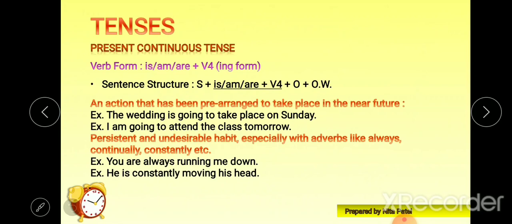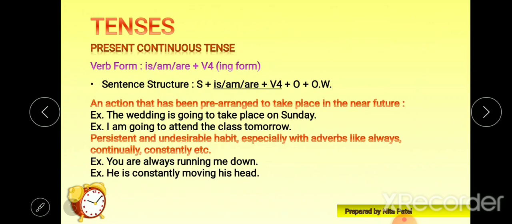Another use of this tense: an action that has been pre-arranged. That means we are talking about the future, an action which has already been pre-arranged to take place in the near future, right? The same thing goes with simple present or simple indefinite tense also. The same thing applies here. Look at this line: the wedding is going to take place on Sunday.